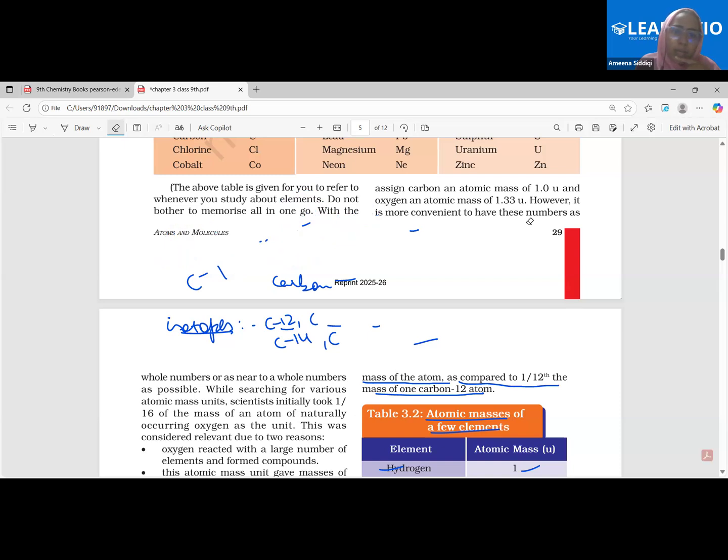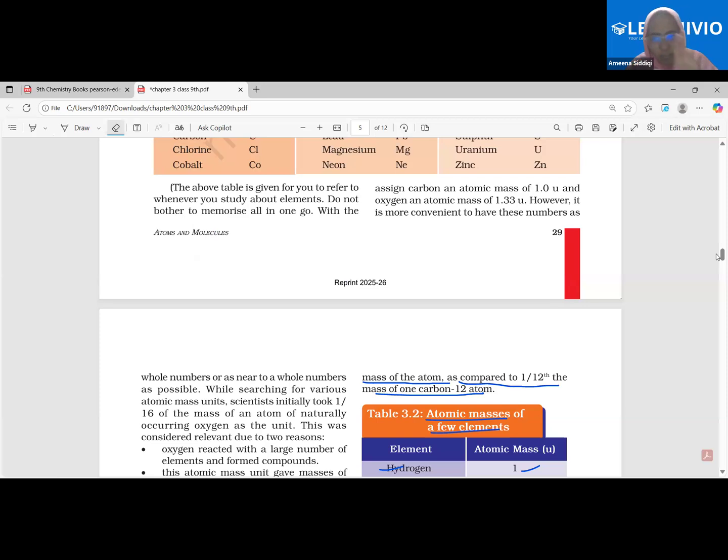So what will I say the atomic mass of oxygen is? Can you tell me the value and the unit? The atomic mass of the oxygen atom, beta. Atomic mass should be 16. And the unit, what will I take the unit as? It would be 1/12.